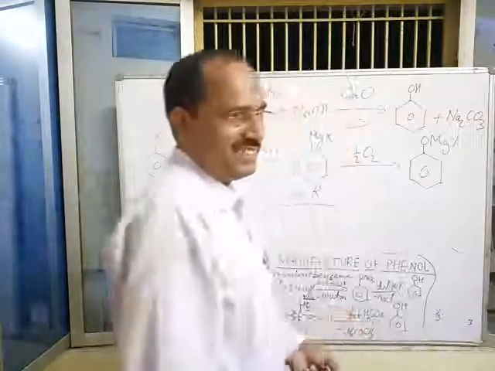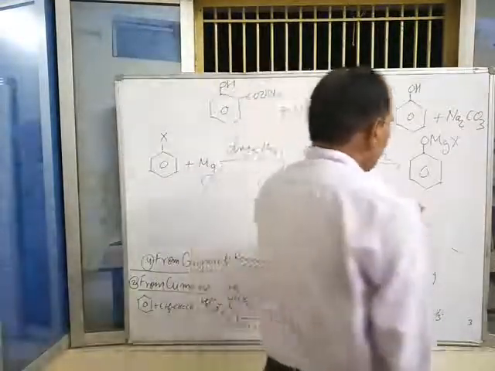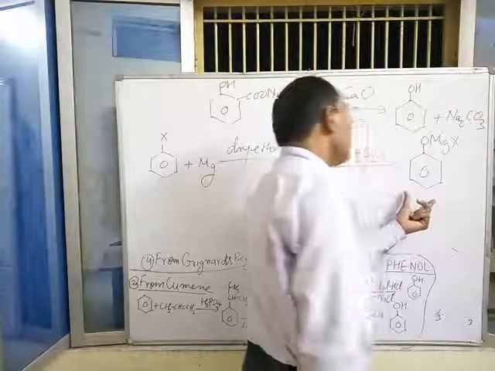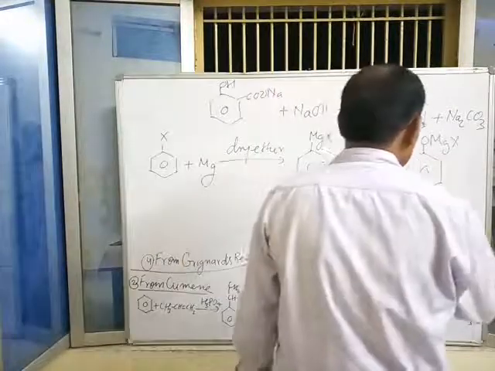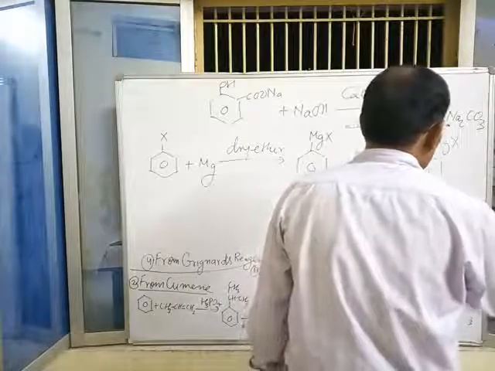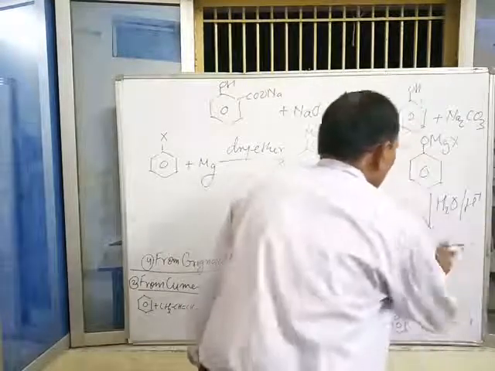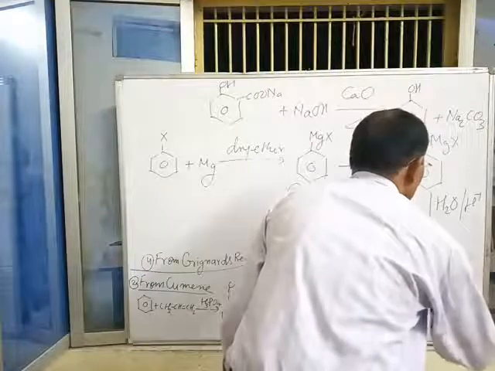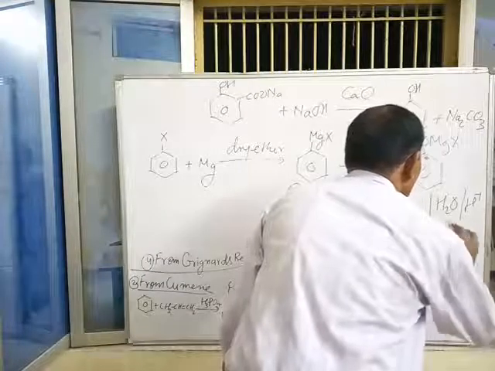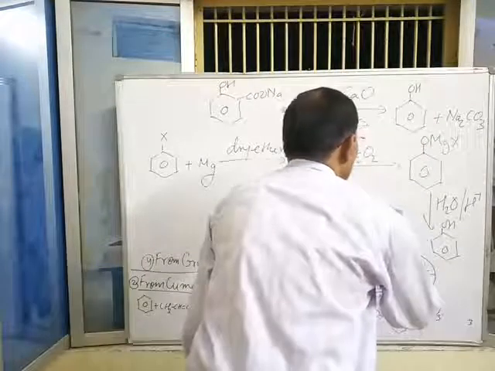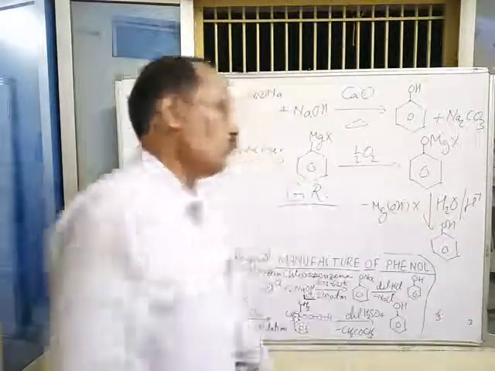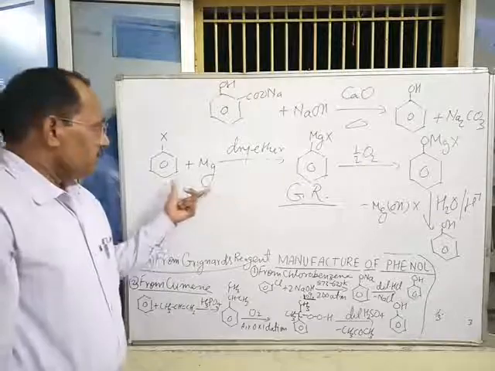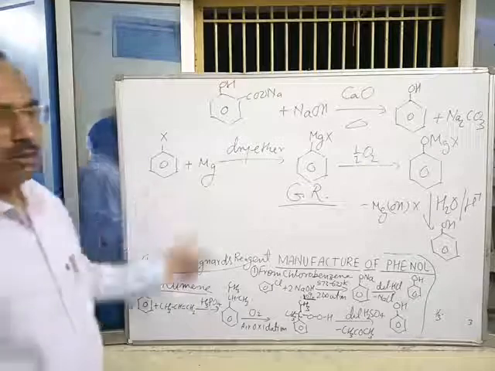This on hydrolysis gives phenol and MgOHX.